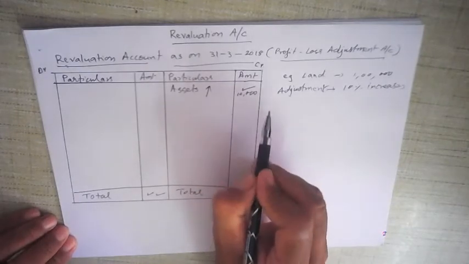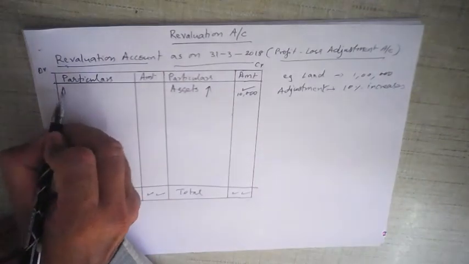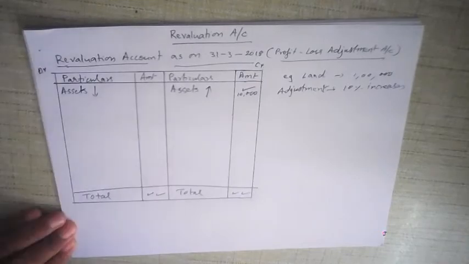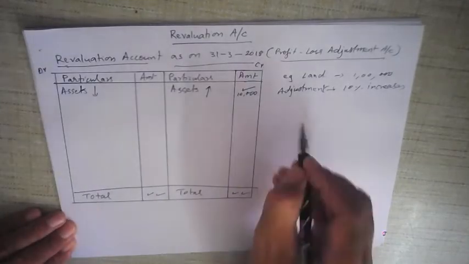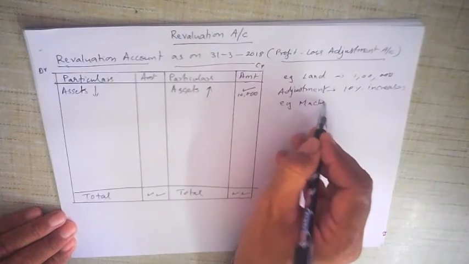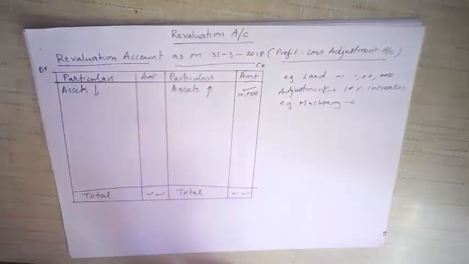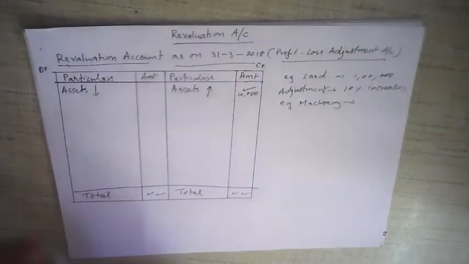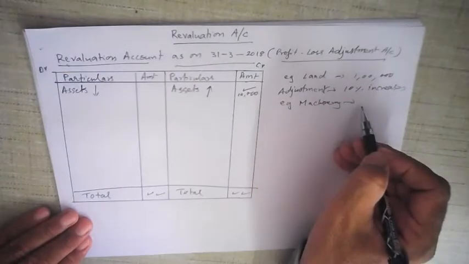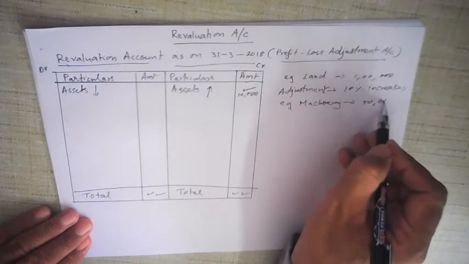All right, then if the value of assets decreases, if it goes down, then we write it on the debit side. For example, machinery. Suppose the cost of machinery in the old balance sheet, which will be provided in the question because you have to compare the adjustments with the old balance sheet, is 50,000, let us say.